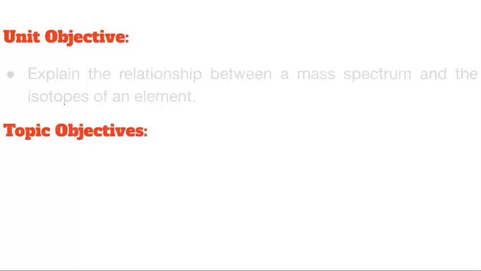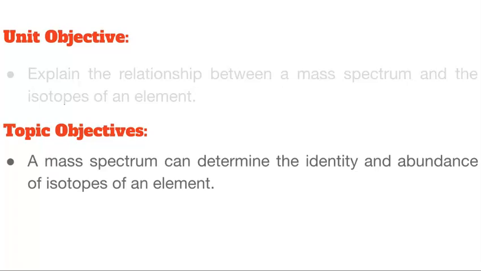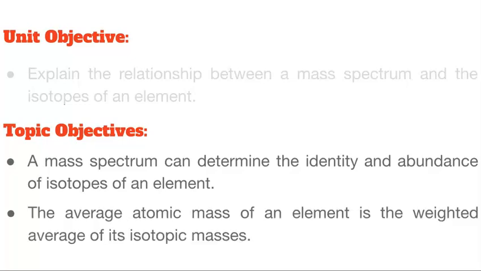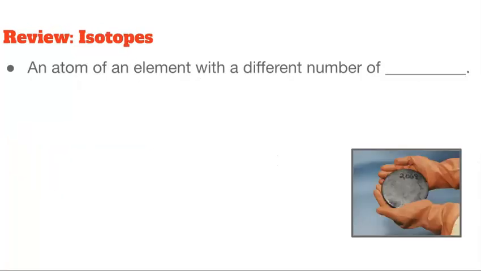In this topic in particular, we're going to be able to determine the identity of an element based on the number of isotopes, as well as its abundance. Then finally, be able to calculate the average atomic mass of an element, given that it is a weighted average of all of its isotopic masses.